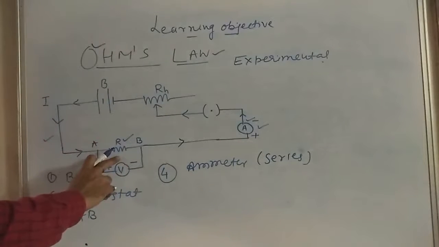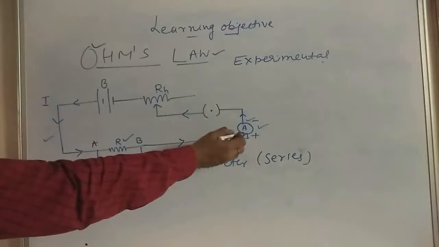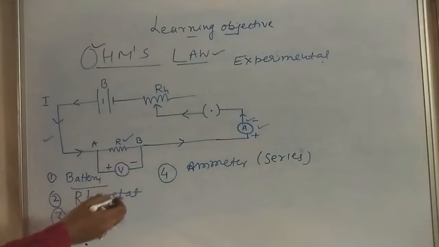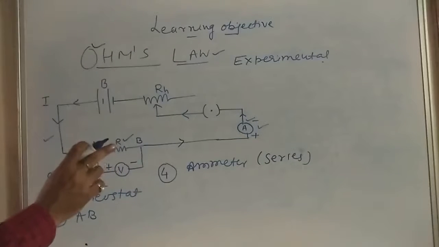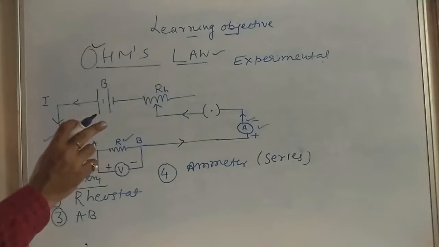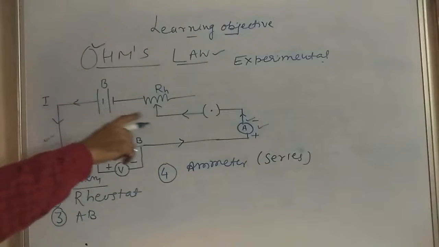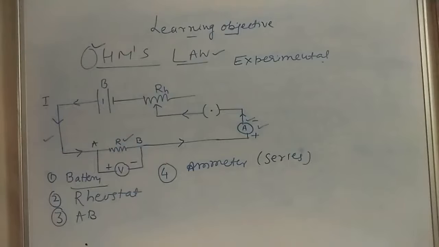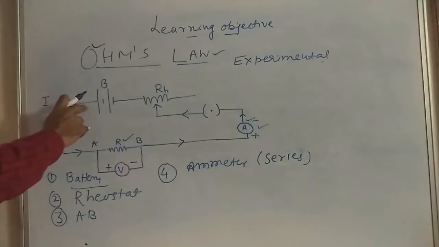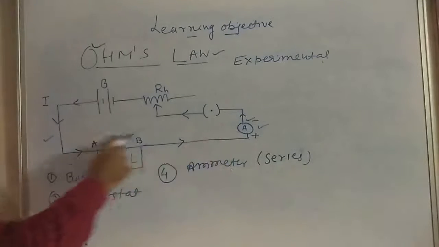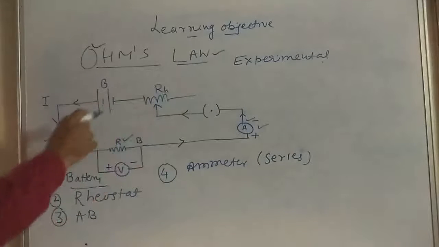Okay, the positive terminal of the ammeter here is connected to the positive terminal of the battery. Okay, and the negative terminal to the negative terminal of the battery here. Positive is connected like this, negative is connected like this.